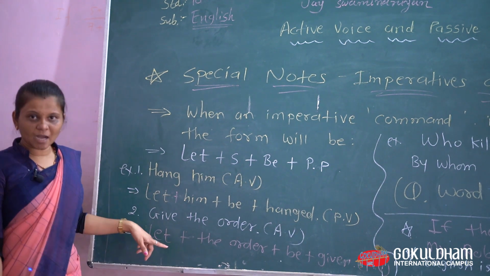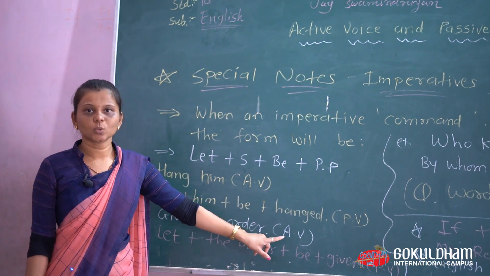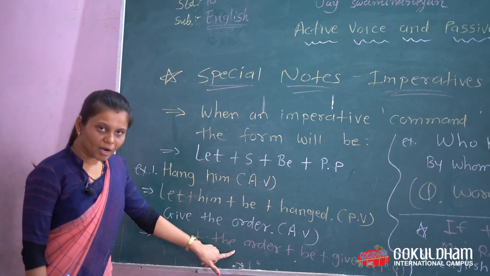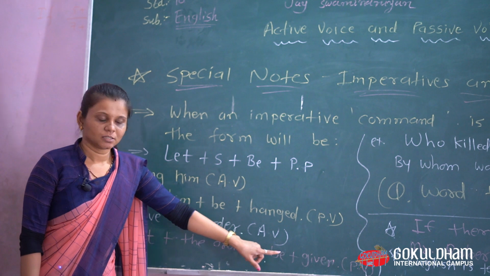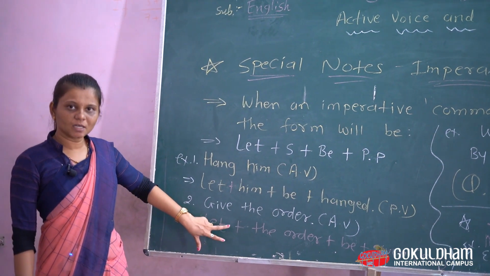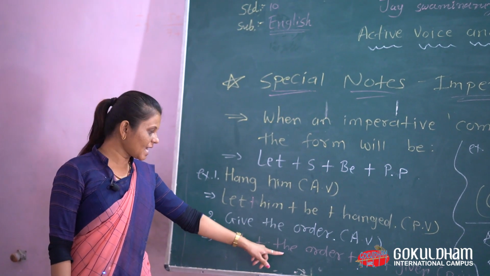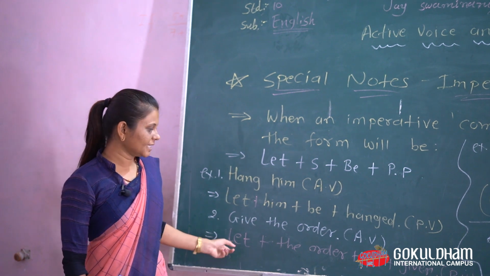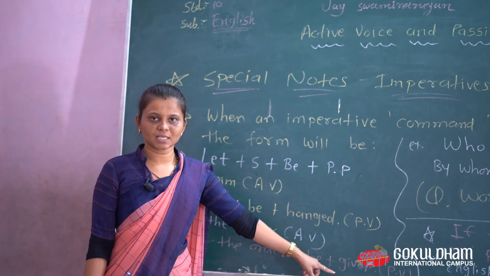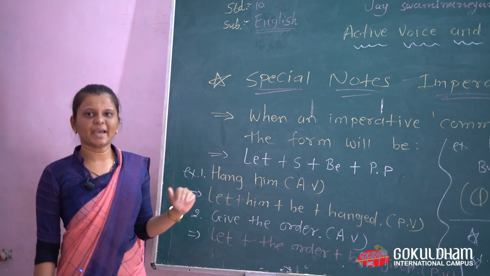The next, second example of the same: give the order. This is an active sentence. Now change it into passive: Let the order be given. You can note down the place of the things: subject, this is the verb, and this is the object. The object comes to the subject, and then let, that is in place of be, we use here, and the verb changes into verb 3, the past participle form. So it is complete here. Imperative changed into passive voice.